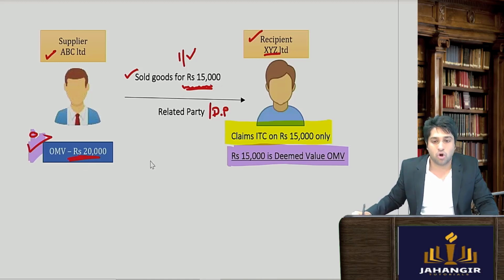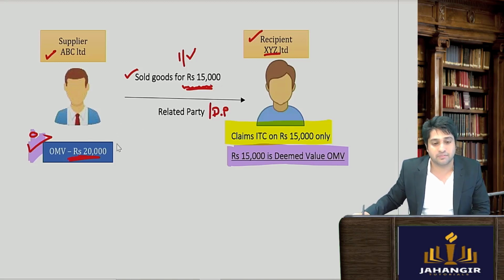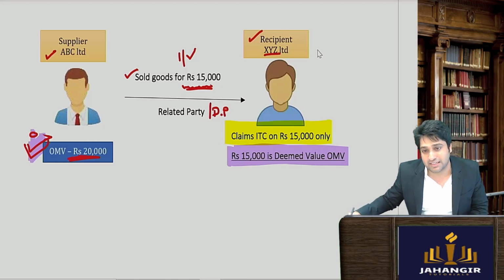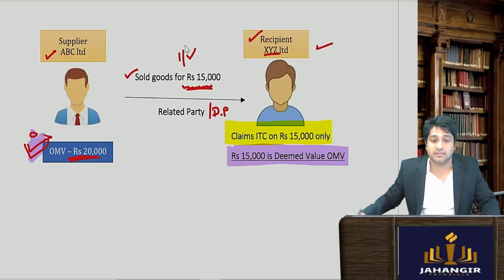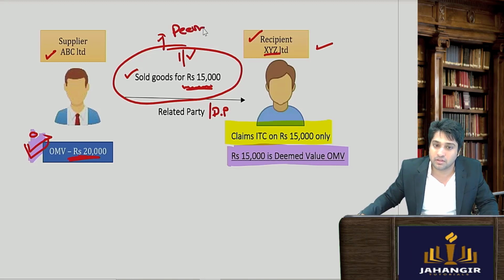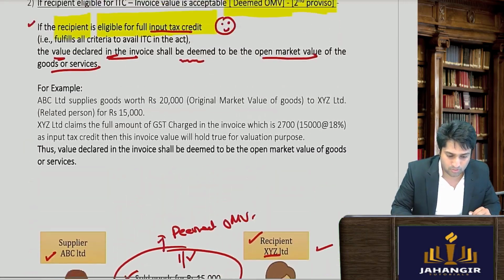समझ में आया? So obviously जो भी price कम होगा, the supplier will try to choose a lower value, because if lower value, lower GST payable आएगा उसको, so he will select that. So even if the open market value is given, but as per rule number 28, proviso number 2, it states that if the recipient is eligible for full ITC, then the value declared in the invoice is deemed to be the open market value, proviso number 2. I hope that is clear.